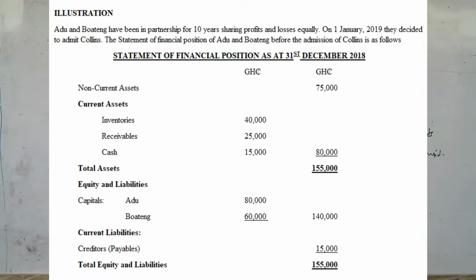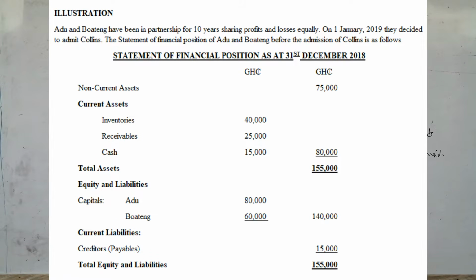Edu and Boateng have been in partnership for 10 years, sharing profit and losses equally. On 1st January 2019, they decided to admit Collins. The statement of financial position of Edu and Boateng before the admission of Collins is as follows.